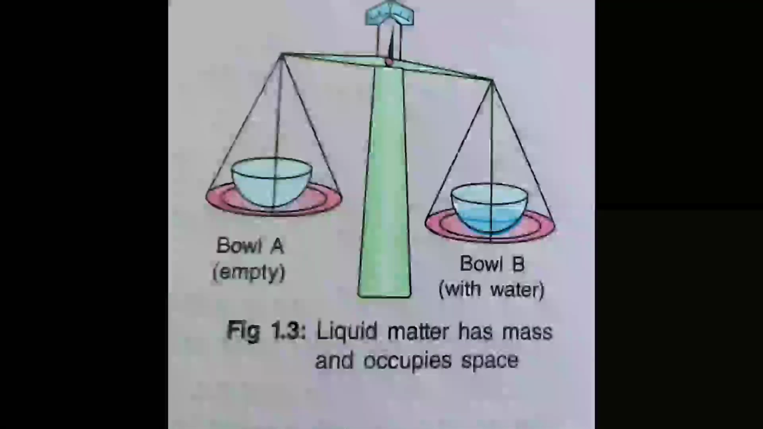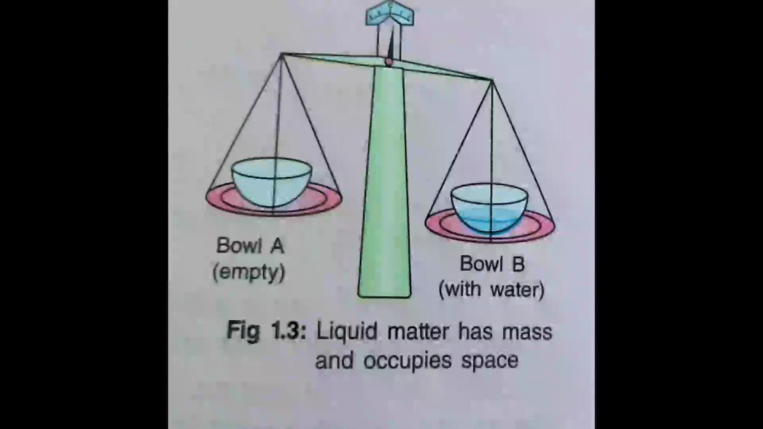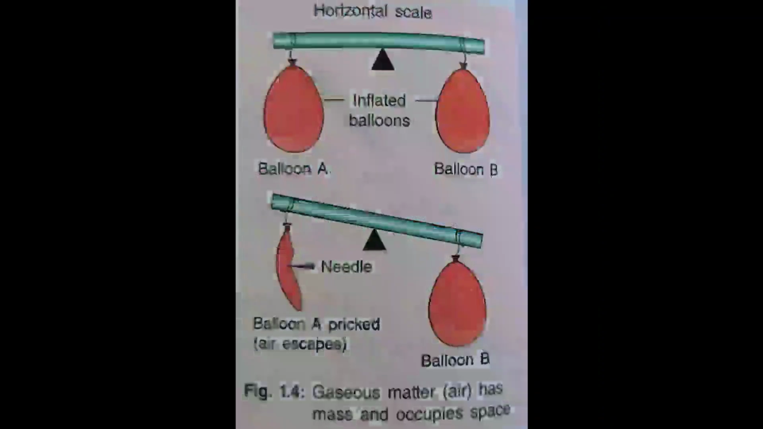Now you can see again space is there inside the bowl, so you have to add more and more water till the water fills the bowl. What does it show? It shows that water occupies space. So this experiment also shows that liquid matter has mass and occupies space.